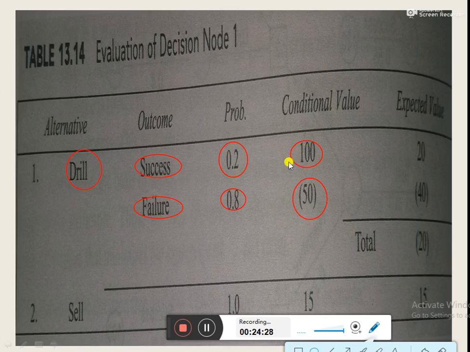So 100 into 0.2 would be equal to 20 rupees. Similarly, for the second outcome, the expected value would be 0.8 into 50, that would be equal to minus 40. If you look at the net expected value of this option, that is the sum of these two values, minus 40 plus 20. So the net expected value would be equal to minus 20 rupees. So if the company at this stage opts for drilling, then there would be an expected loss of 20 rupees to the company.